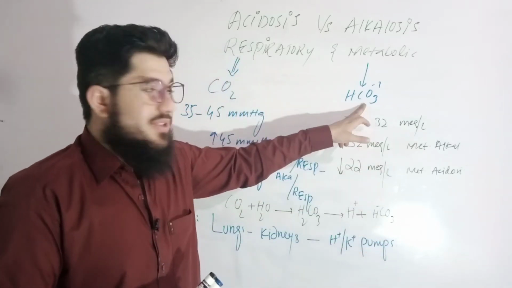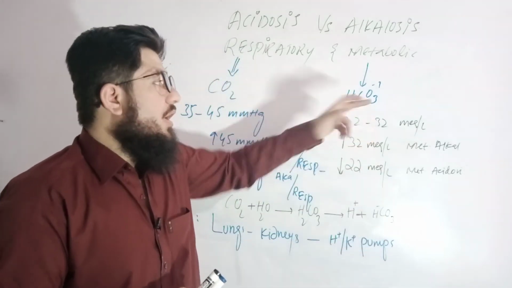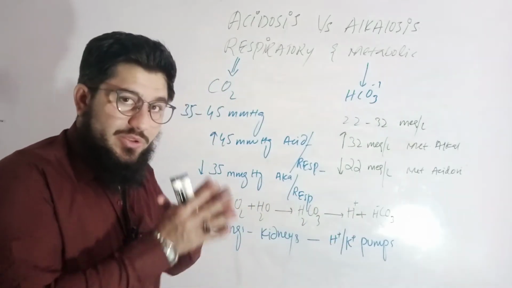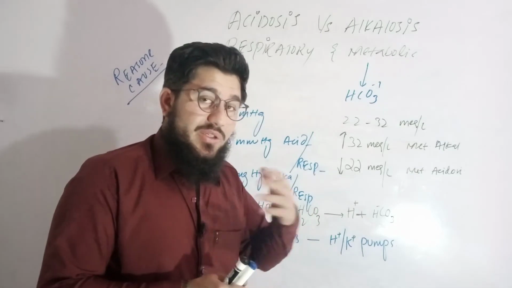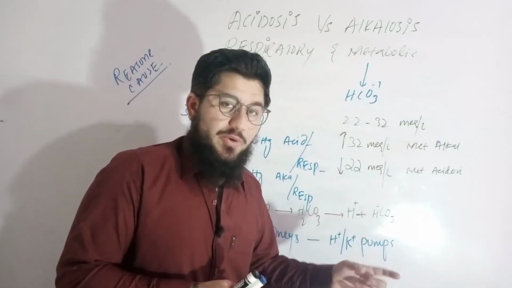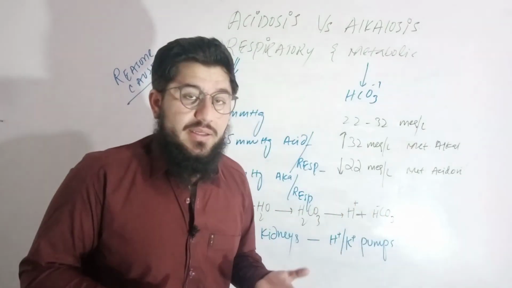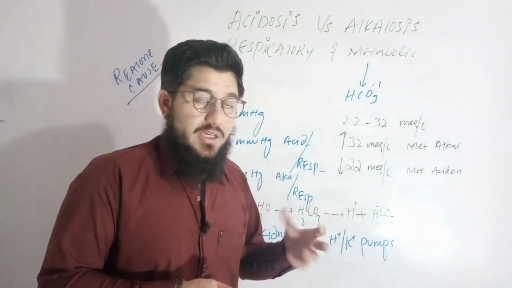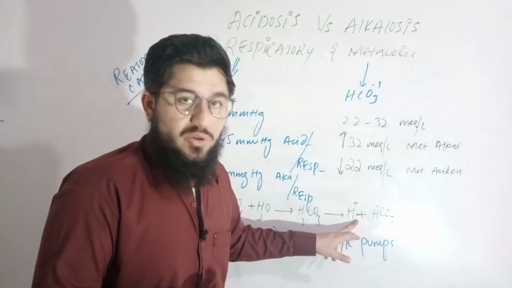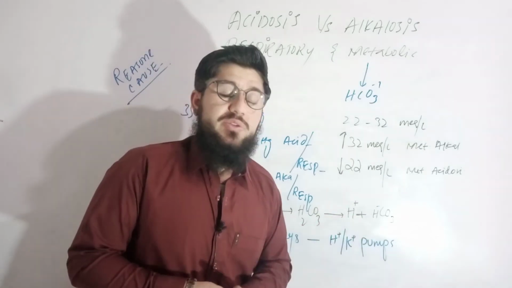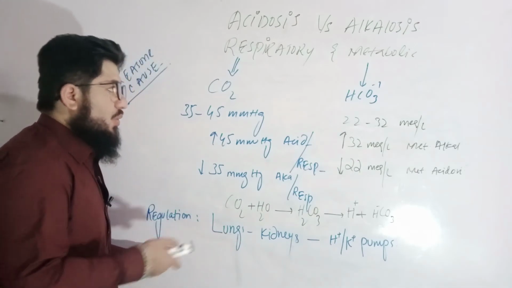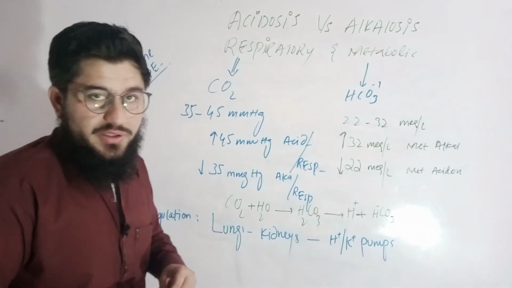Now here comes the answer to what some guys are asking, how the bicarbonate is a base. When the carbonic acid is splitting, it is synthesizing protons and bicarbonate. This bicarbonate is alkali, and the proton is the acid. It is donating like an acid. So if the proton is increasing in the body, it will cause acidosis, and if the bicarbonate is increasing in the body, it will cause alkalosis.